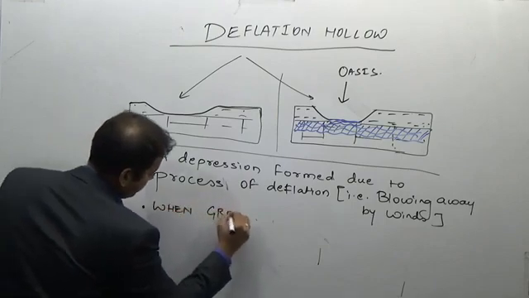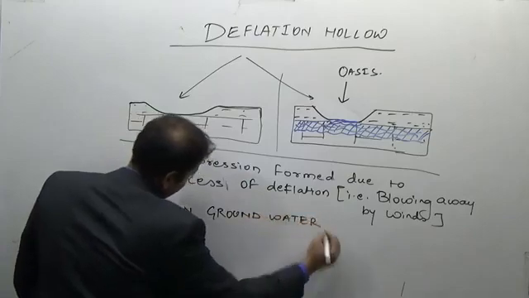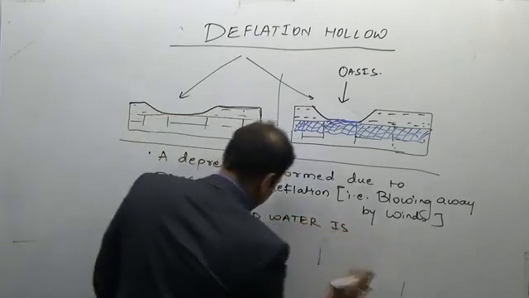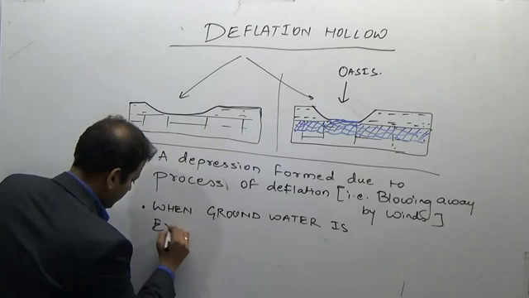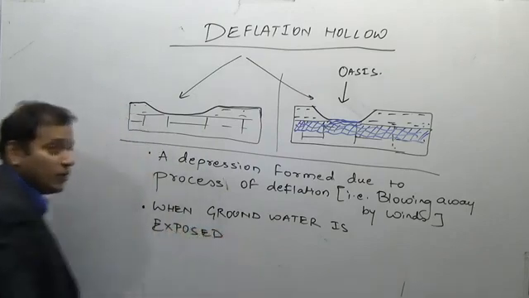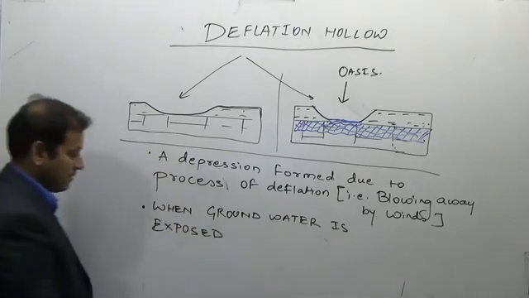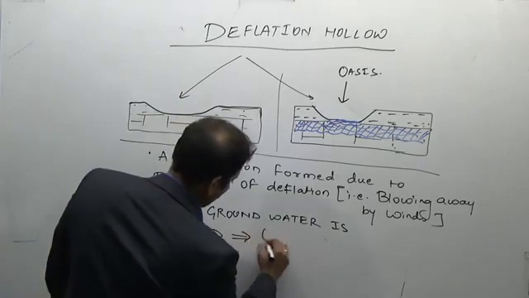When groundwater is exposed, it is known as an oasis.